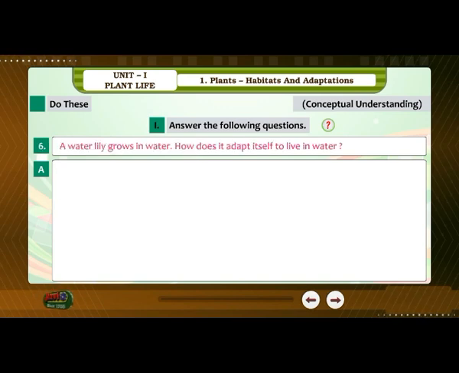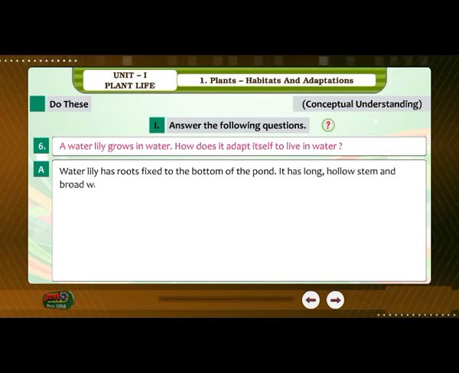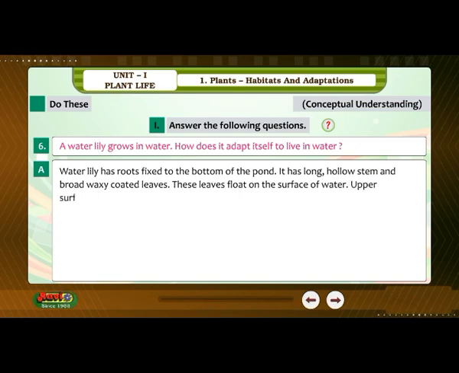6. A water lily grows in water. How does it adapt itself to live in water? Answer. Water lily has roots fixed to the bottom of the pond. It has a long, hollow stem and broad waxy coated leaves. These leaves float on the surface of water. The upper surface of the leaves bears stomata for the exchange of gases.